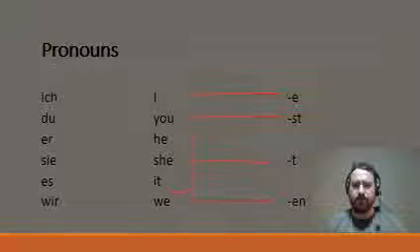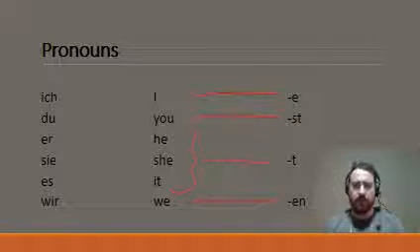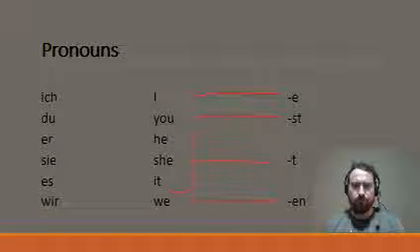And if we have a look at those three types of endings, we've got the E, we've got the ST, sometimes we call this E Street, and then you can see the T and the EN.